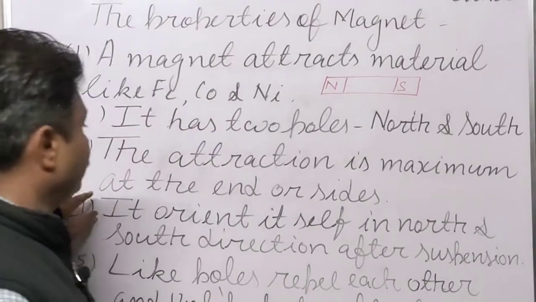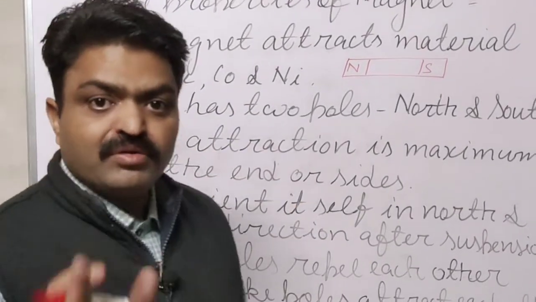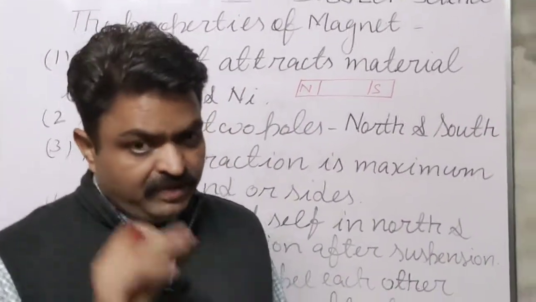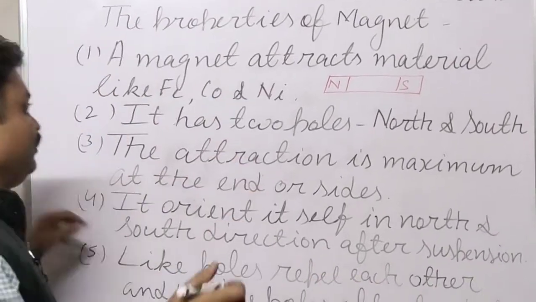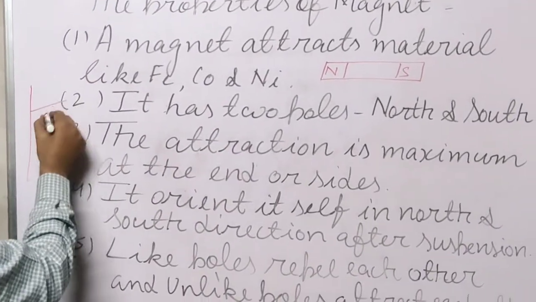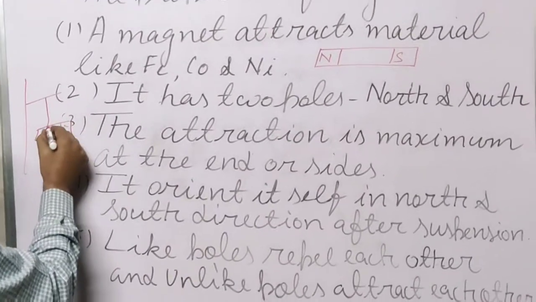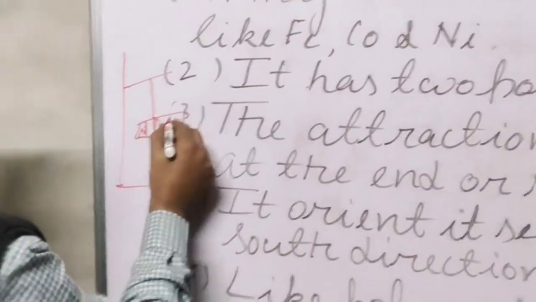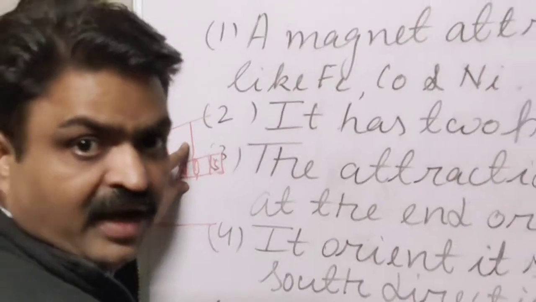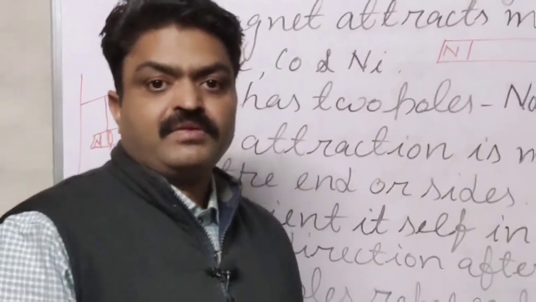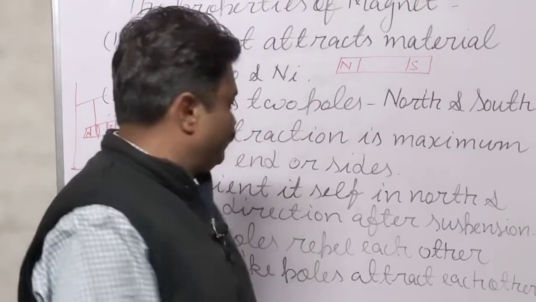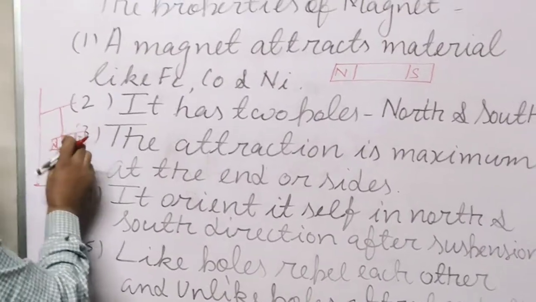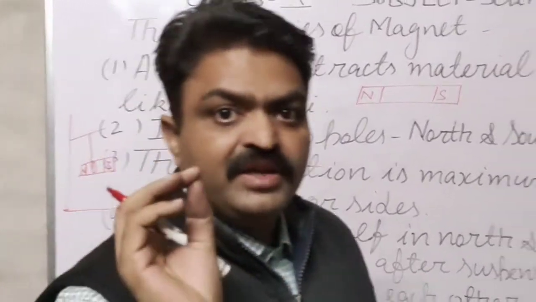Next property: a magnet orients itself in the north and south direction if we suspend it with the help of a thread. If I suspend a magnet here with a thread, then it will move by itself to point in the north and south direction, without any other interaction.